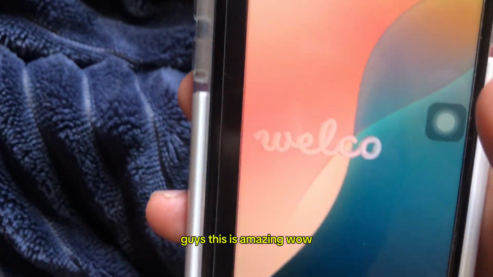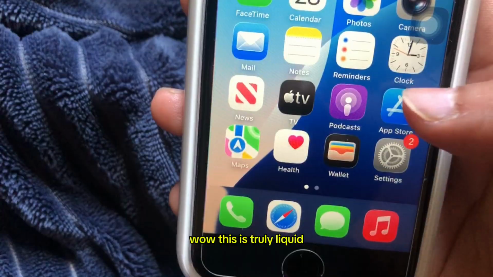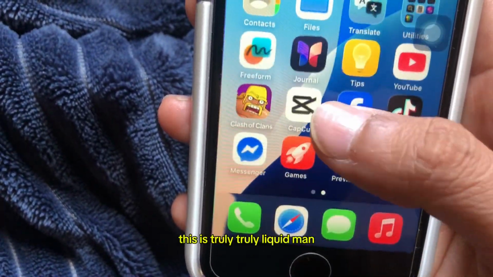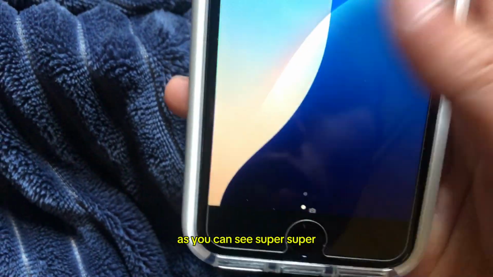Guys, this is amazing. Wow, this is truly liquid. This is truly liquid, man. As you can see, super.